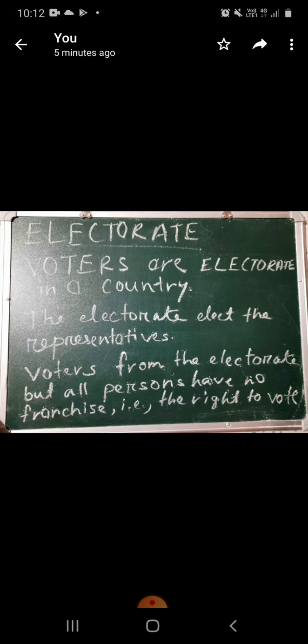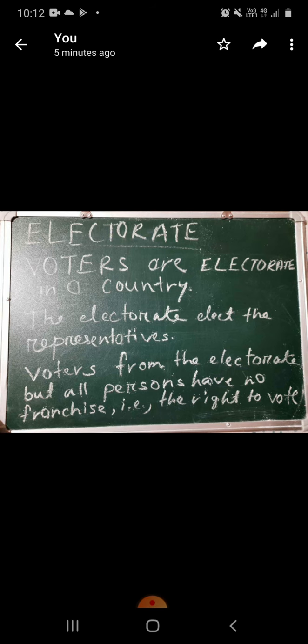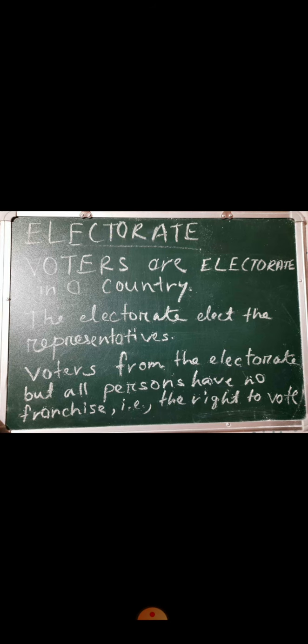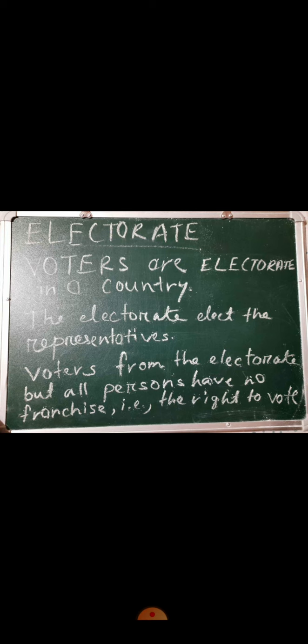The electorate is the basis of a democratic form of government because it is the responsibility of the electorate to choose the correct representative. So there can be no democracy without an electorate.